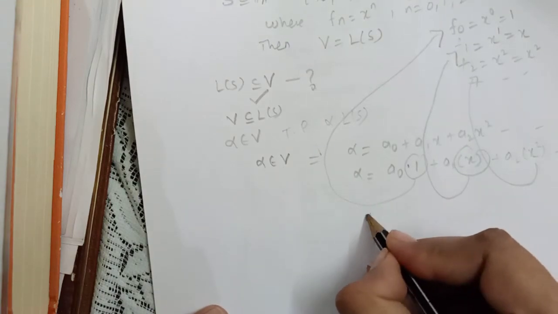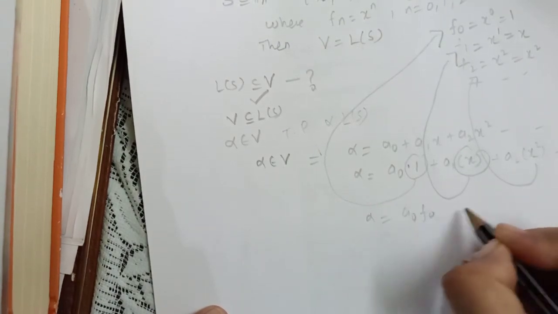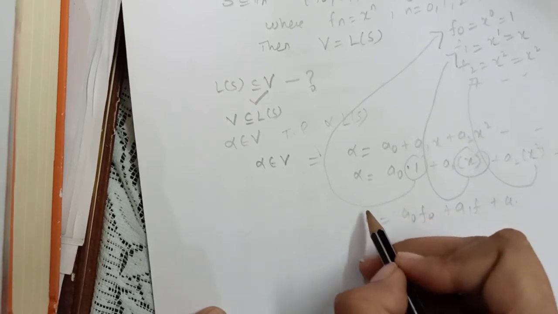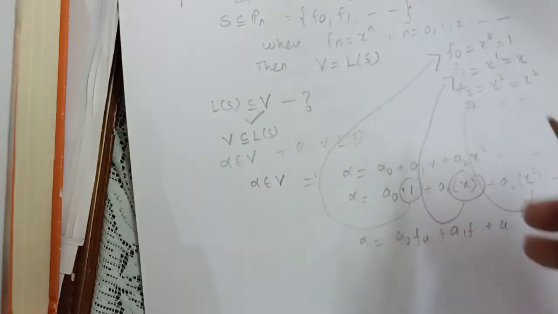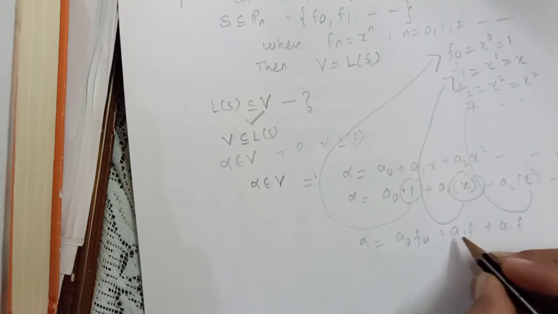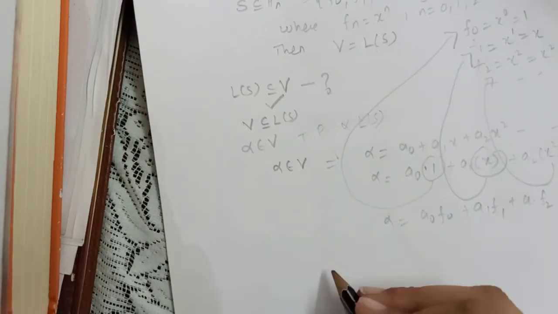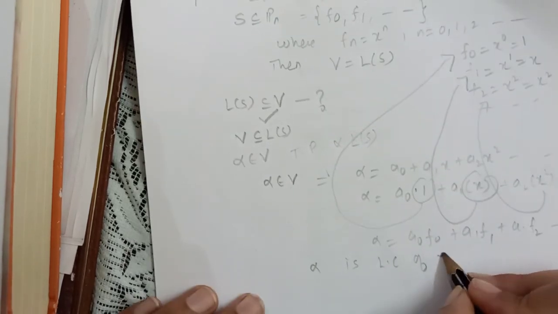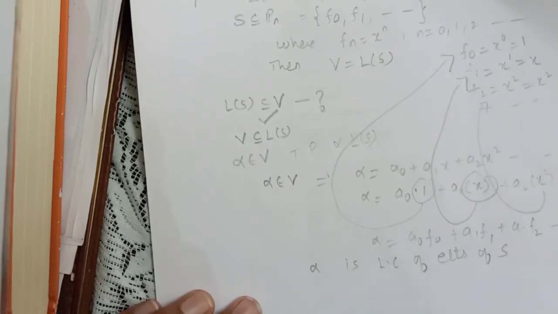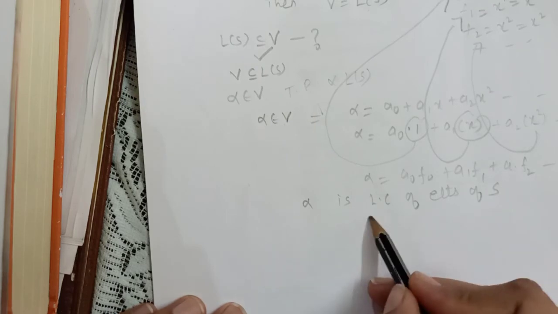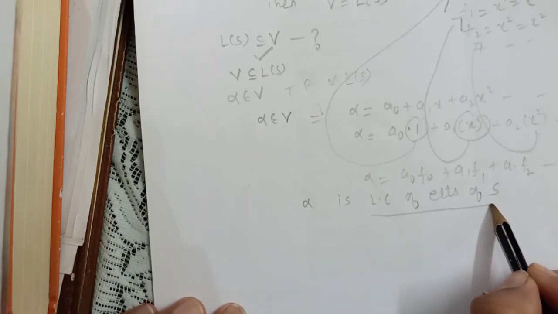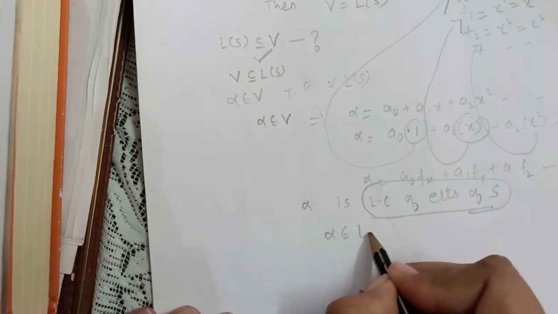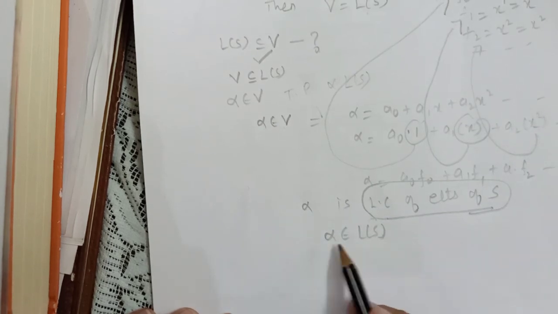So what we have done, we have written this random polynomial from this vector space as a linear combination of elements of S. A linear combination of elements of S, we named this thing as the linear span of S. So this is done.